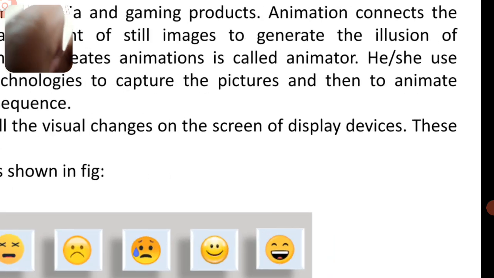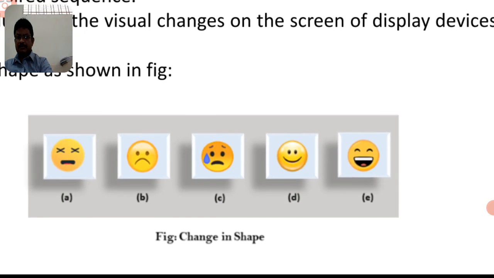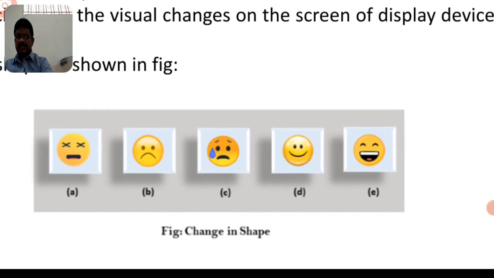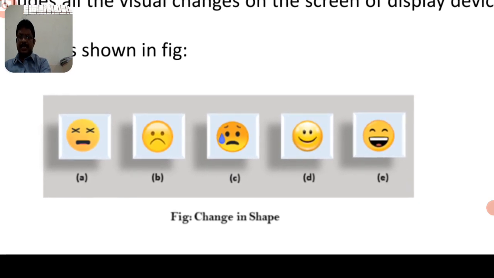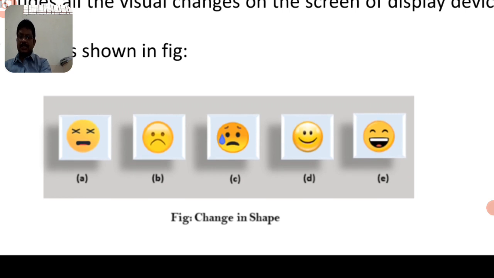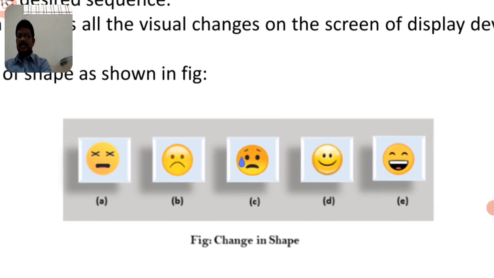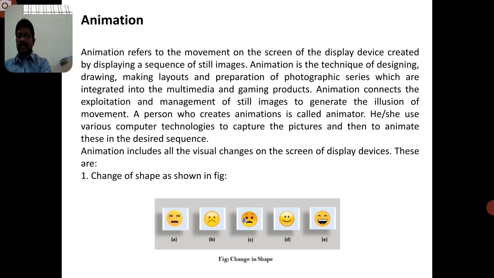Now you can observe this particular diagram. This is the one diagram we have to take before creating the animation. One of the shapes is A, B is also one of the shapes, C is also one of the shapes, D is also one of the shapes, and E is also one of the shapes. Actually, one image can be configured into different types of shape images. So this is the first criterion.